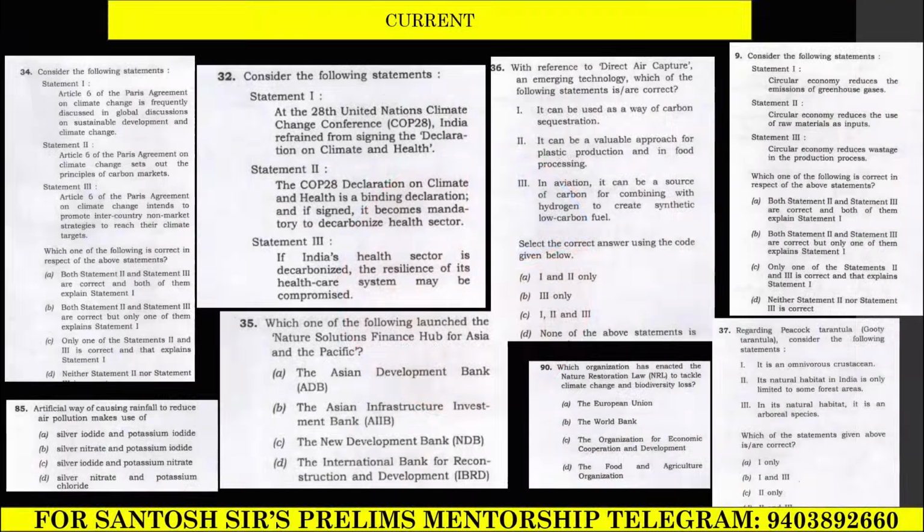Now, guys, you can see some of the questions which came last year. You can see this Article 6 question, Paris Agreement. You can see this COP 28 question. Again, it's a current affairs question. This is purely current affairs. This is purely current affairs.